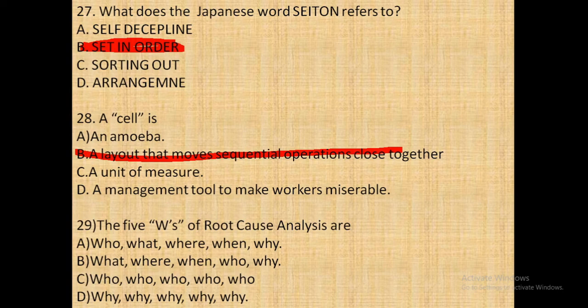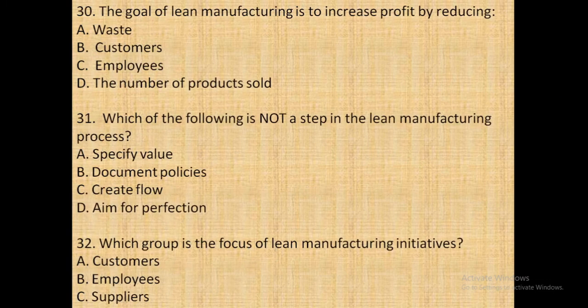Next is the 5 Whys. A root cause analysis are. What is the 5 Whys? The answer is why, why, why, why, why. Total 5 number of whys. So next question is question number 30. The goal of lean manufacturing is to increase profit by reducing what? Waste, customers, employees, or the number of products sold. So the answer is waste.